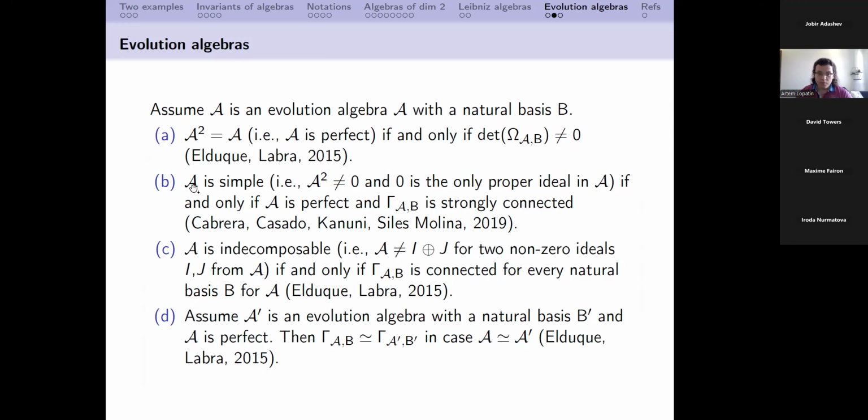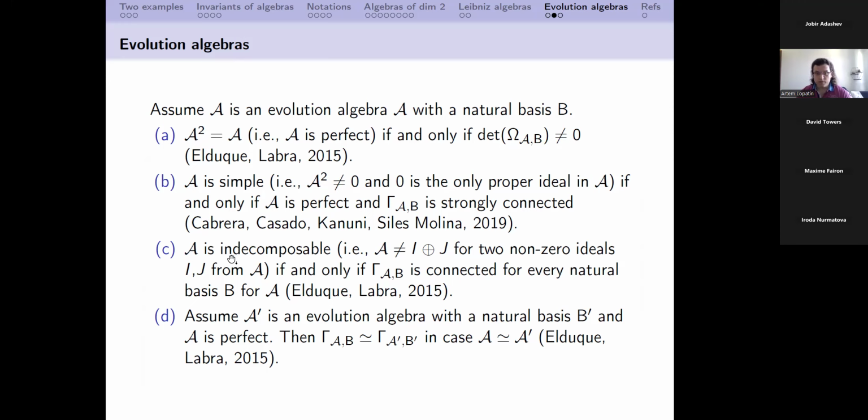Algebra A is simple if and only if it is perfect and this graph is strongly connected. So already we can see that this graph is extremely important, and we actually have a criterion for how we can verify that an algebra is simple. For our purposes, we are going to consider simple evolution algebras. So this fact is extremely important.